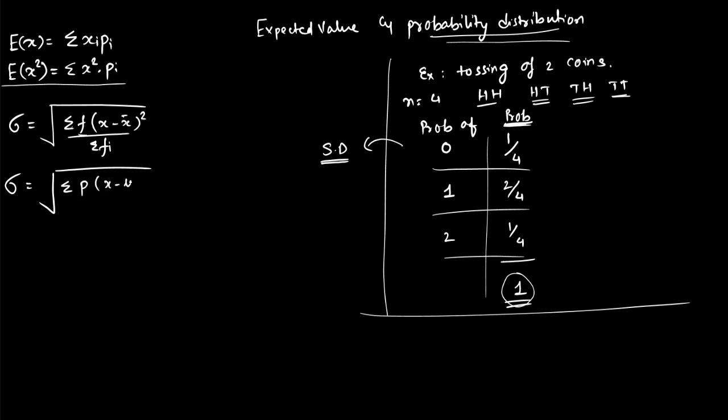x minus x bar is also termed as mu square, into sigma pi. Standard deviation is equal to sigma.